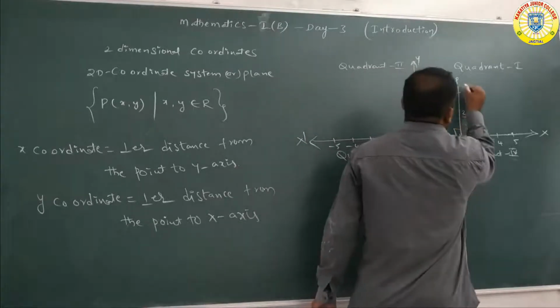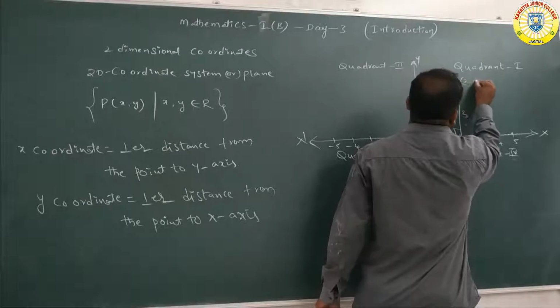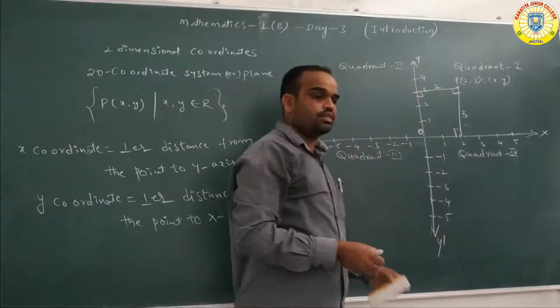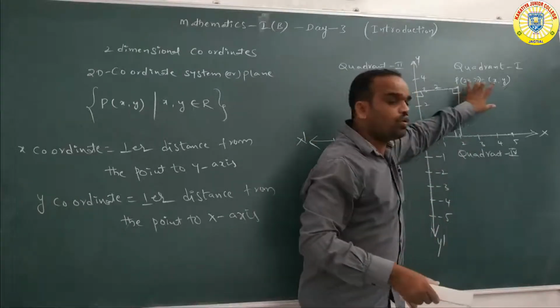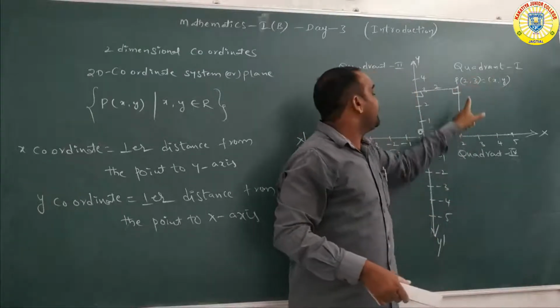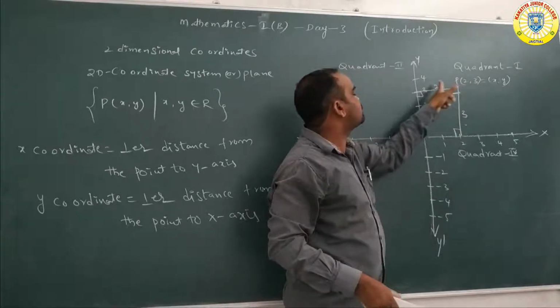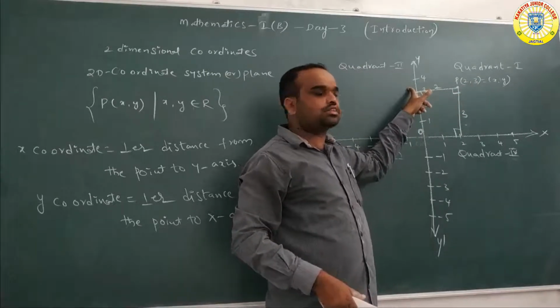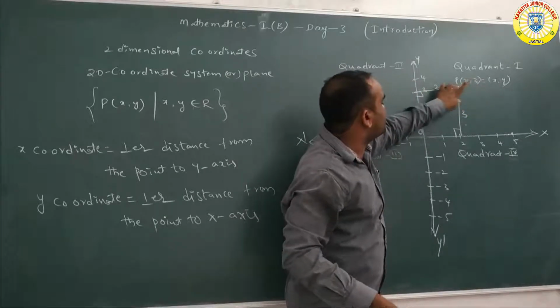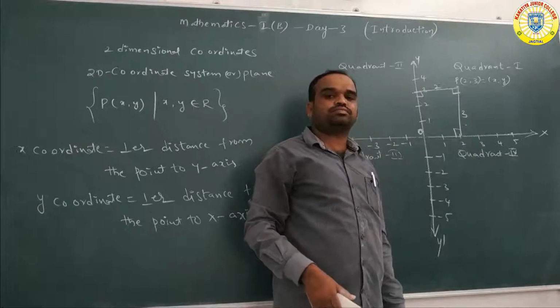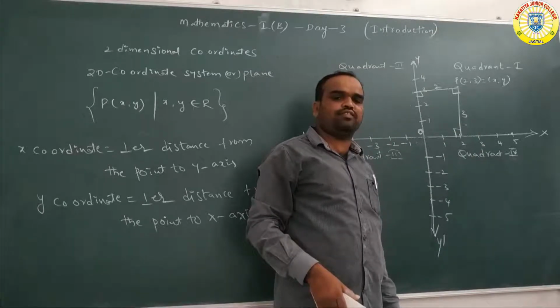That's why the coordinates of P are 2, 3. That is nothing but x, y. Here x is equal to 2, y is equal to 3. x is equal to the perpendicular distance from the point to the y axis. y is equal to the perpendicular distance from the point P to the x axis. All of you remember this one carefully.